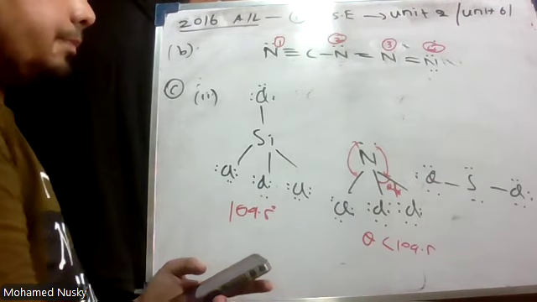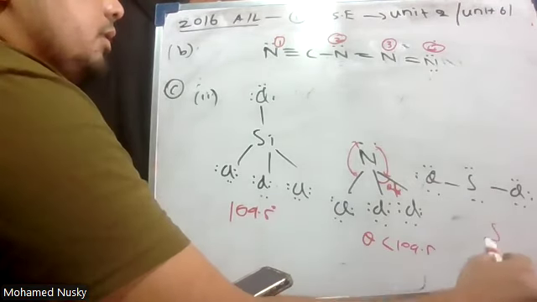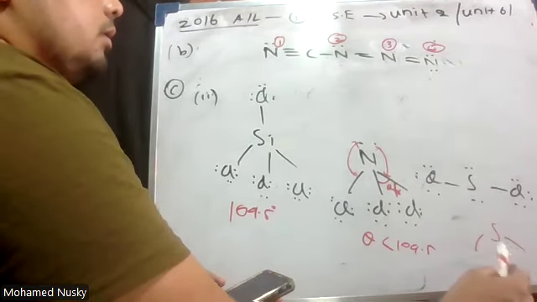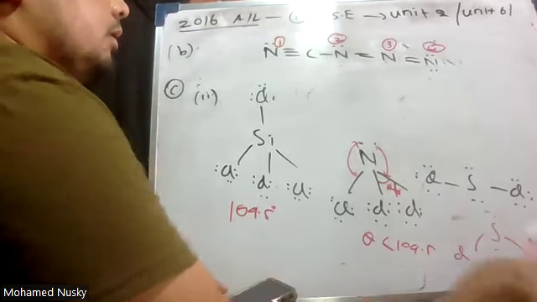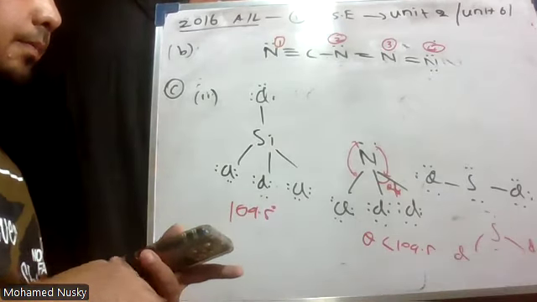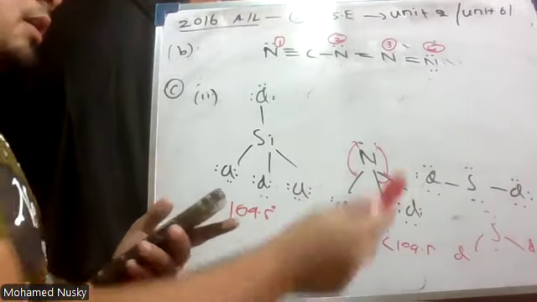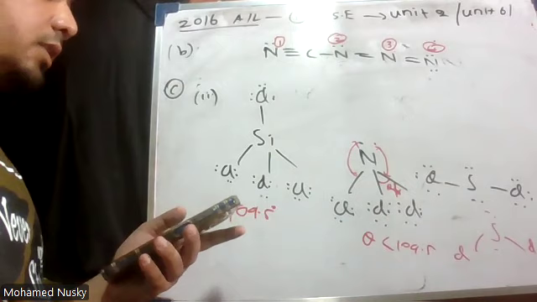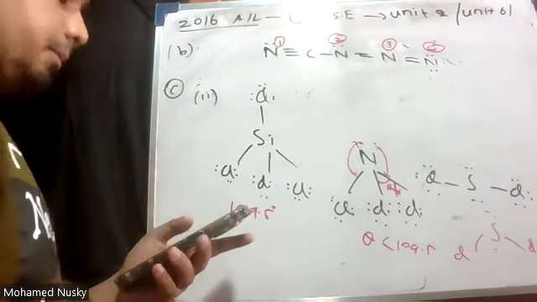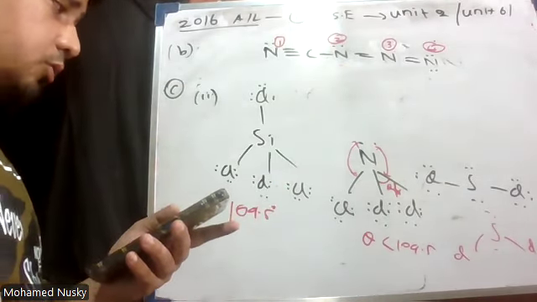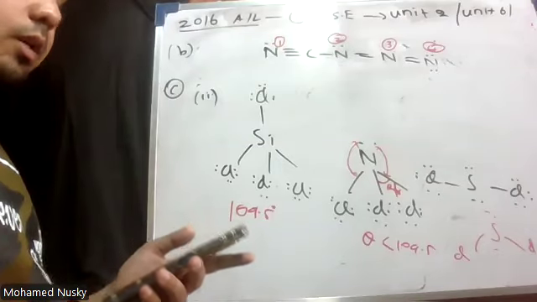Here also, it will have this sort of shape. It is not 109.5 degrees. Lone pair bond pair repulsions are there. Therefore, the bond angles will not be the same. Due to repulsion, bond angles will differ. Therefore, that statement is true. Now we'll see Roman number 3.